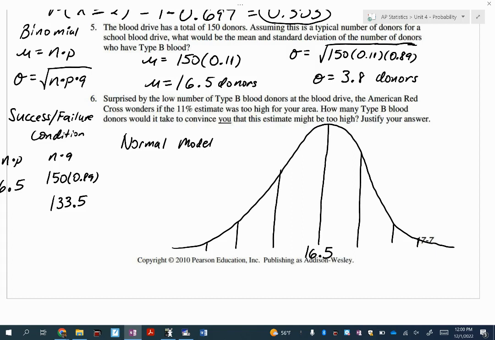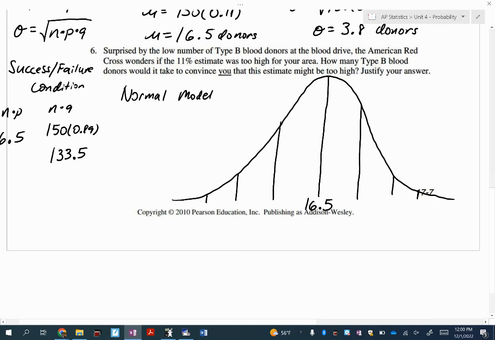So 16 and a half. I'm going to move up and down 3 standard deviations. And I'm using this 3.8 from the previous problem. So 16.5 plus 3.8, part of my math, is that 20.3, I think. And then is it 24.1? And then is it 27.9? Anyone check me? Yes. Confirm, Thomas? Yes.